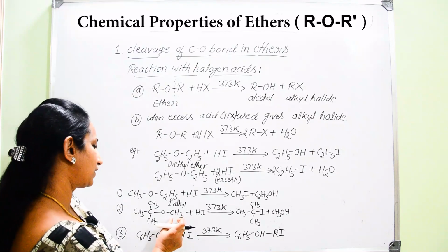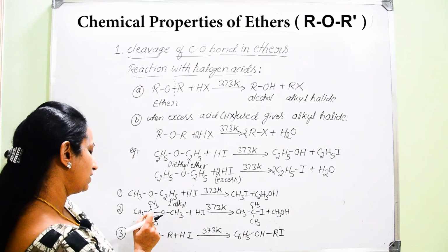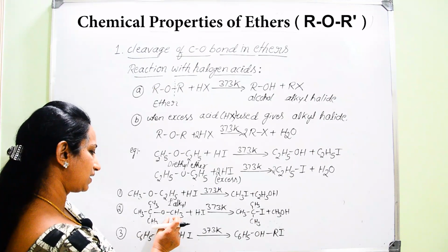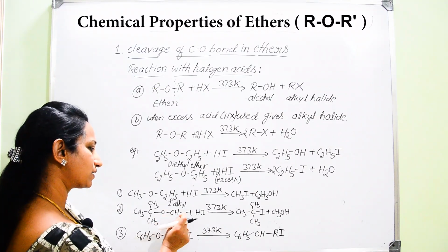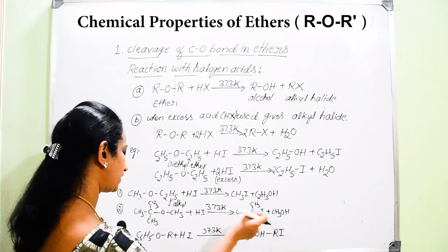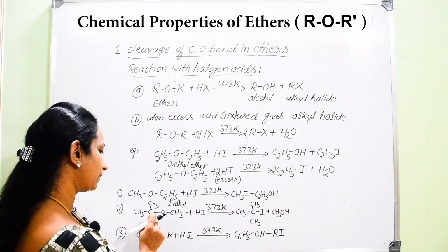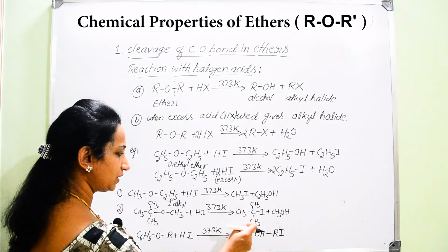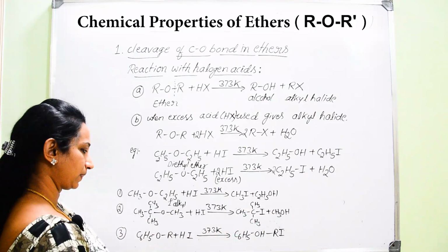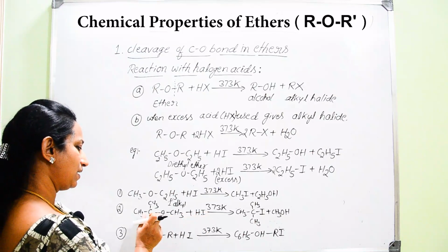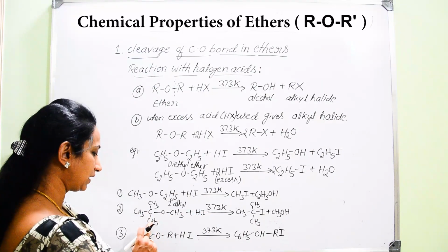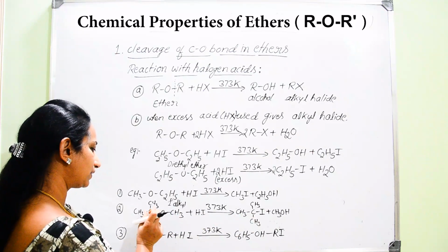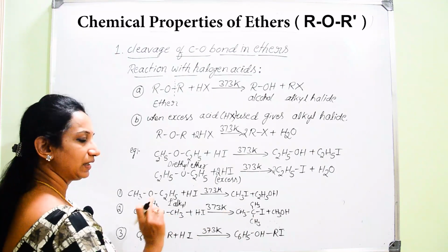So here it helps for the breakage of the bond between the tertiary carbon atom and oxygen. Hence the CH3 along with O combines with H to make CH3OH, and this tertiary carbon atom can make a bond with iodine to make tertiary butyl iodide. So you can easily remember, if one is a tertiary alkyl group and another one is a methyl group, the iodide is formed along with the tertiary alkyl group.